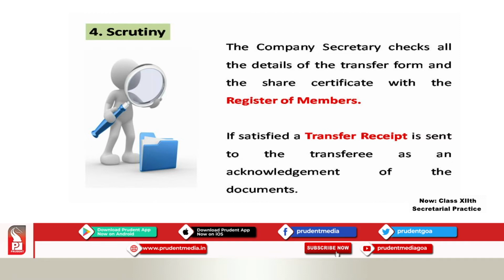Now, what will the secretary do? You can see she is scrutinizing all the documents. Scrutiny means what? Checking, carefully checking. So, what is she checking now? The company secretary checks all the details of the transfer form and the share certificate with the Register of Members.